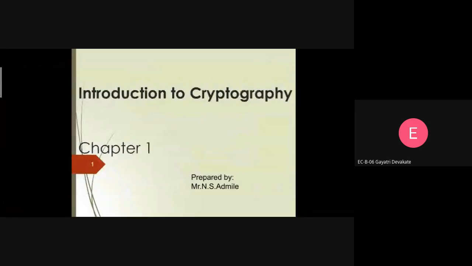Okay, so my screen is visible. Yes, sir. So once again, very good afternoon to all. In today's lecture, we are going to start with unit number one, that is the introduction to cryptography. In the first lecture, we can go through the basics of the syllabus. Basically, first we need to understand what network security is and what cryptography is.